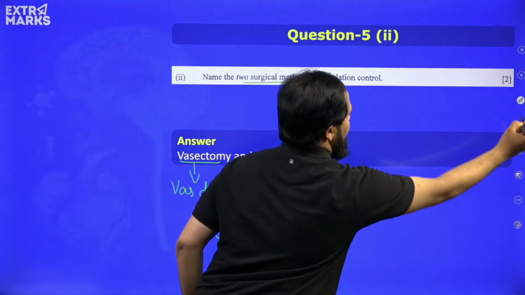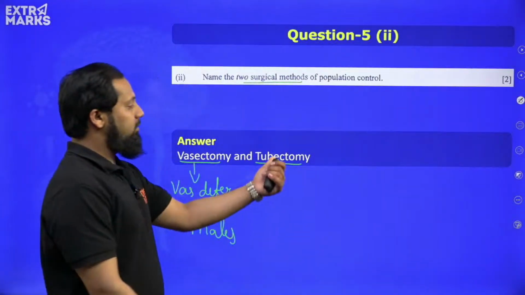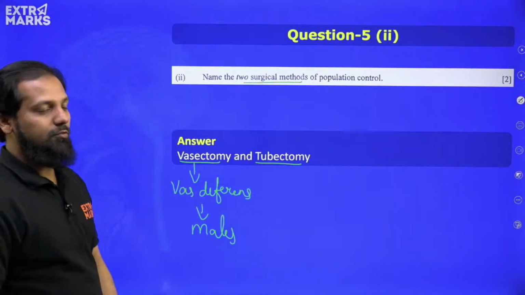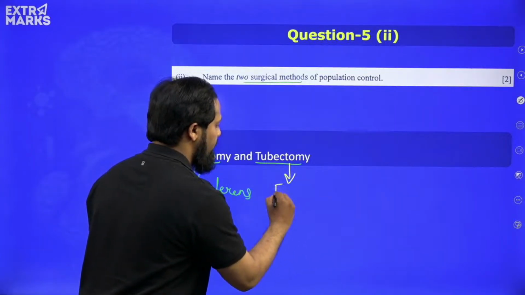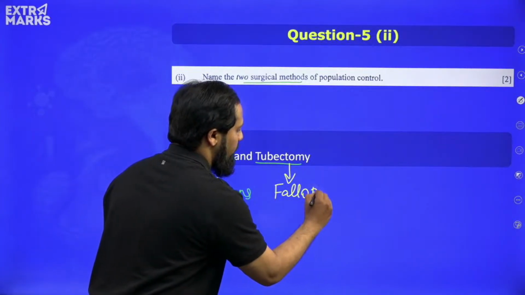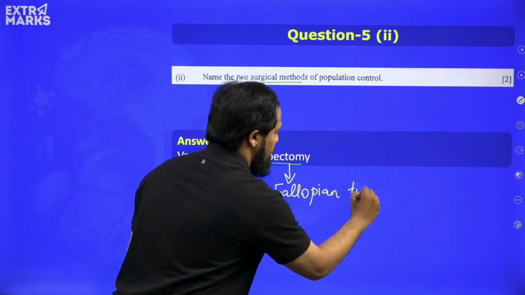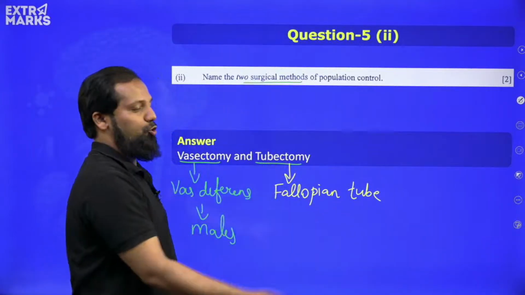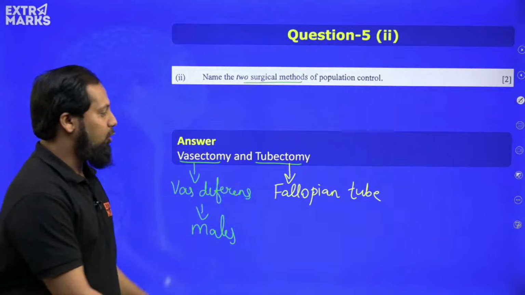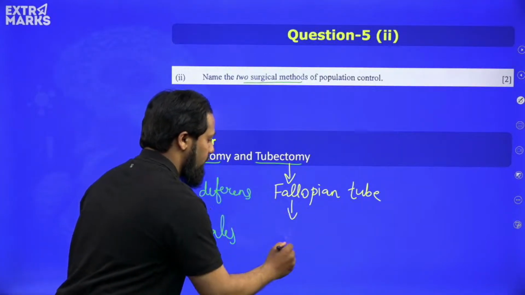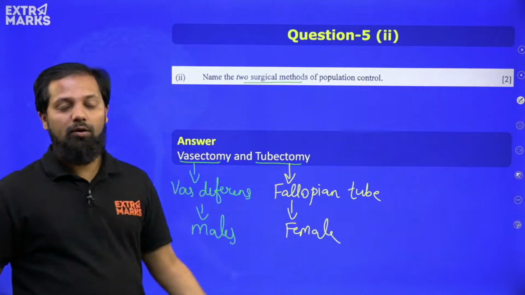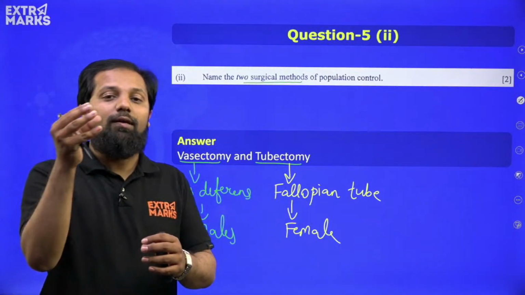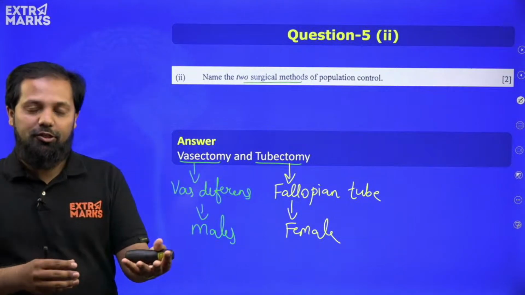On the other hand, we have the second surgical method, called tubectomy, wherein the fallopian tube is blocked. As a tube is blocked, it is called tubectomy. And the fallopian tube, we all know, is present in the female reproductive system. So when this is blocked, the ovum cannot reach the point where fertilization can happen.